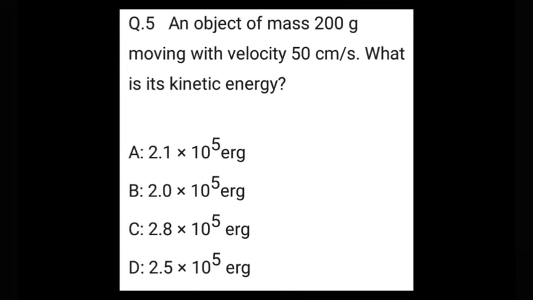Question number 5. An object of mass 200 gram is moving with a velocity of 50 centimeter per second. What is its kinetic energy? A. 2.1 into 10 to the power 5 erg. B. 2 into 10 to the power 5 erg. C. 2.8 into 10 to the power 5 erg.